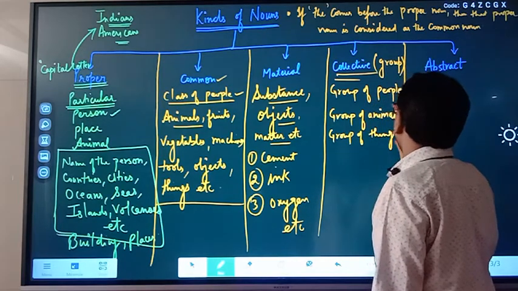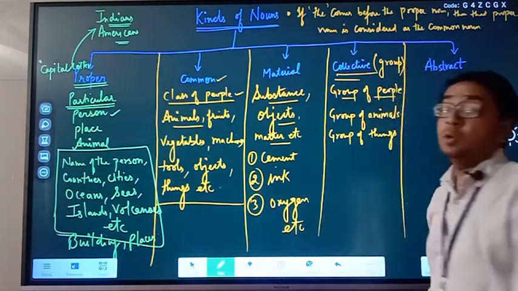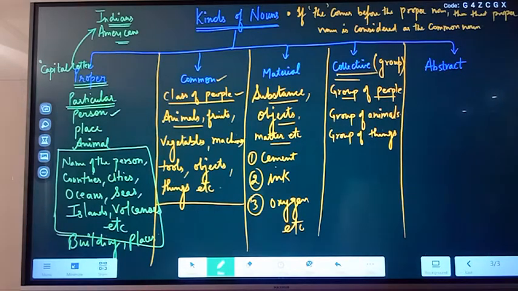For example, a crowd of people. Let us write a few examples, when we talk about a group of people.